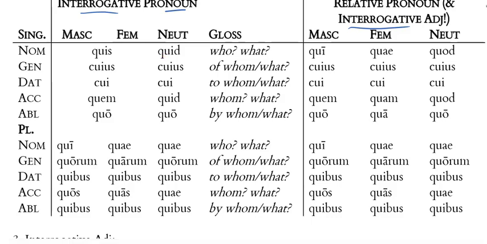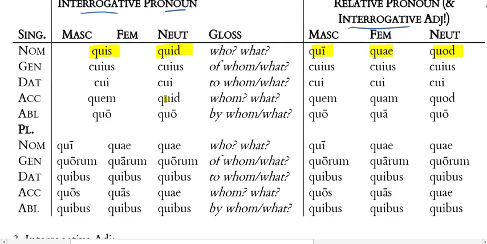Now this is really where the biggest distinction is, right? So quis and quid versus qui, quae, quod. The neuter form is quid versus quod, which is what you've learned for the relative pronoun. The masculine and feminine relative pronouns qui and quae are here as the interrogative pronoun quis, quis. All right. Now, almost everything else is exactly the same as the relative pronoun.